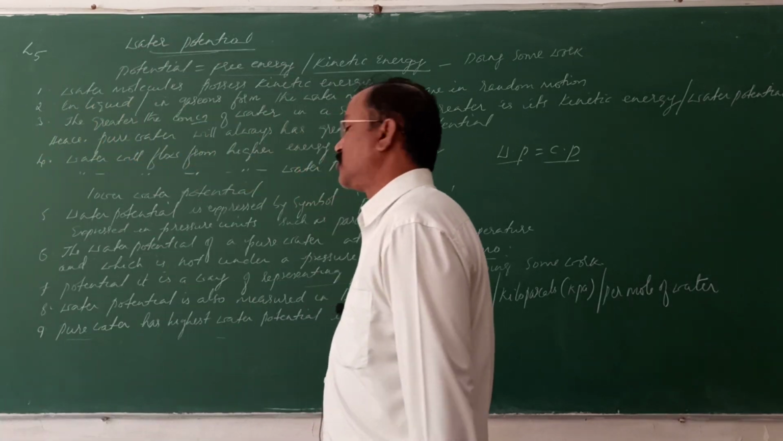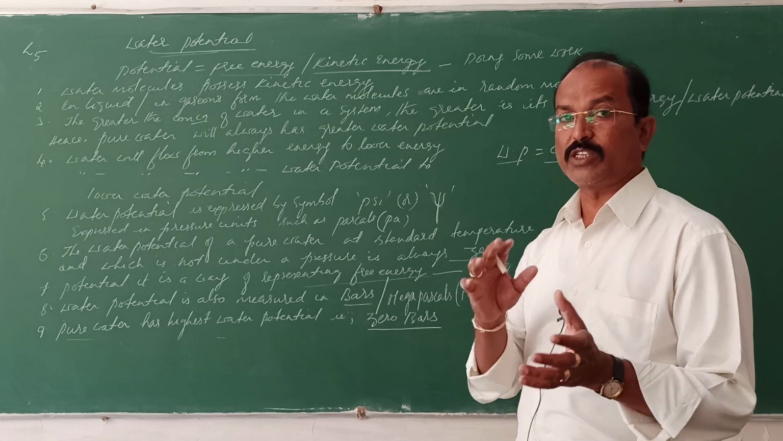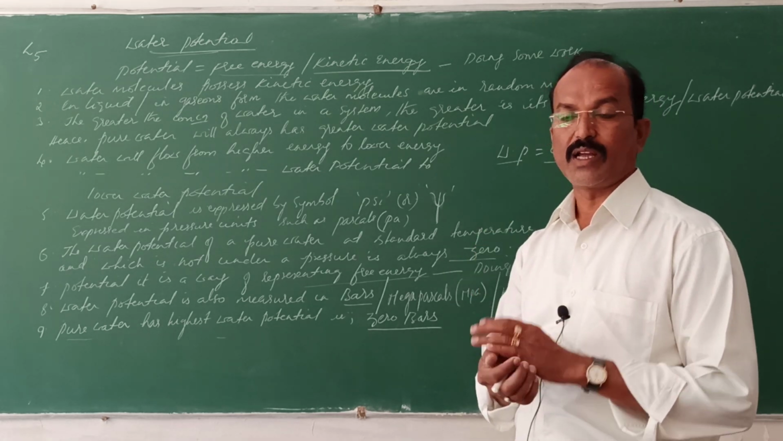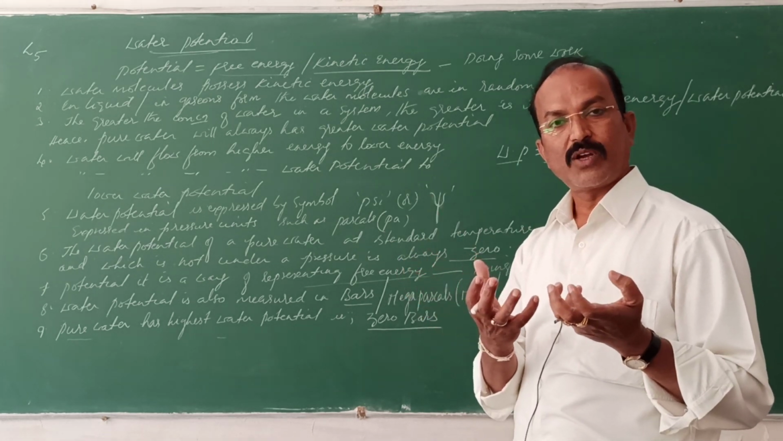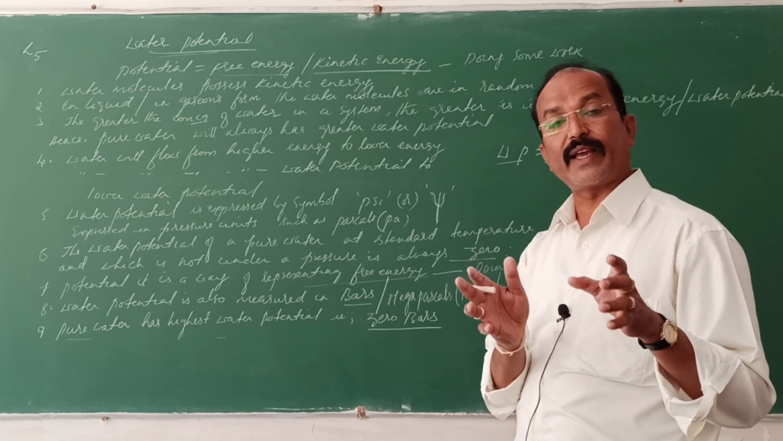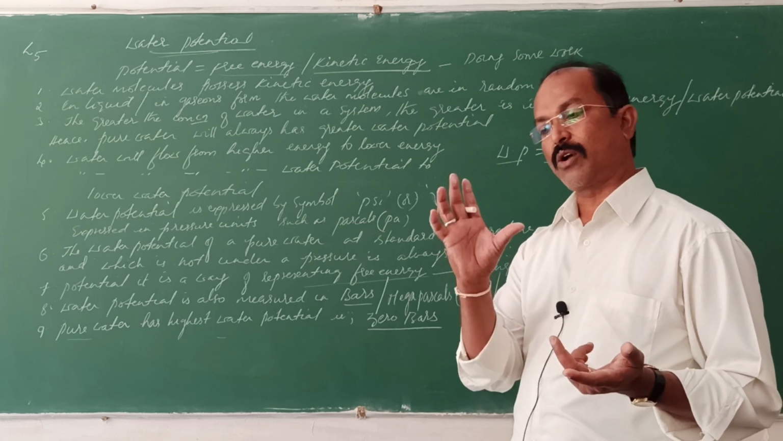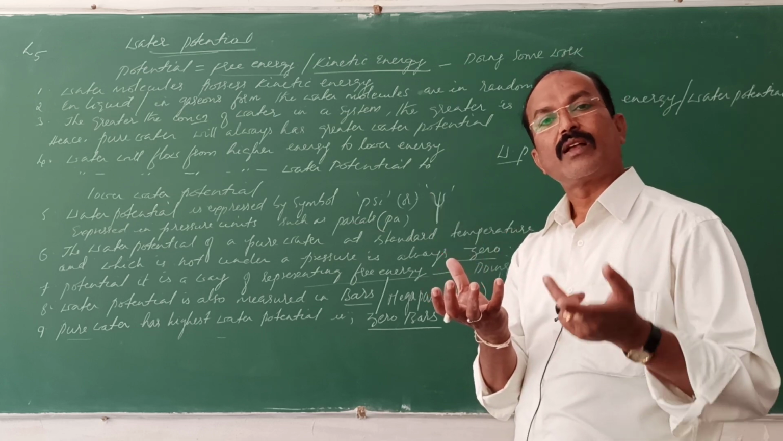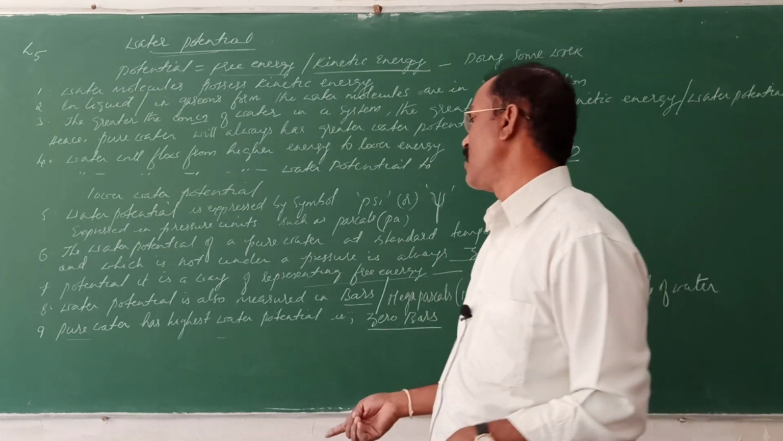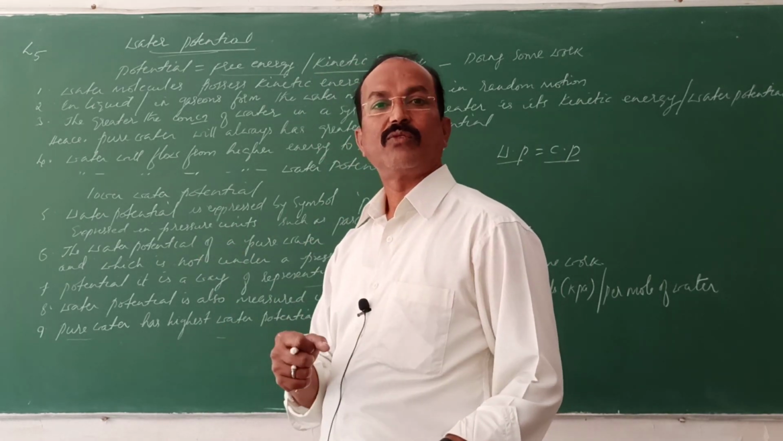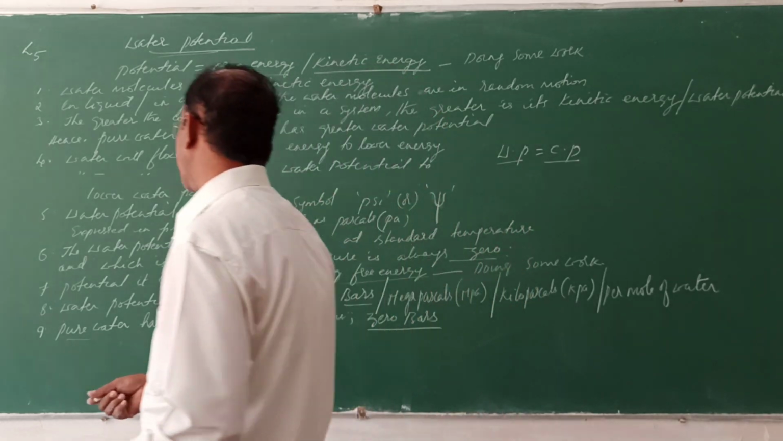Then a dilute sugar solution and a concentrated sugar solution: when you take these two systems, which has the highest kinetic energy or free energy or water potential? The dilute sugar solution. The concentrated sugar solution has less energy, I am speaking about the energy of the water molecule. So water will be drawn from higher water energy to lower water energy.